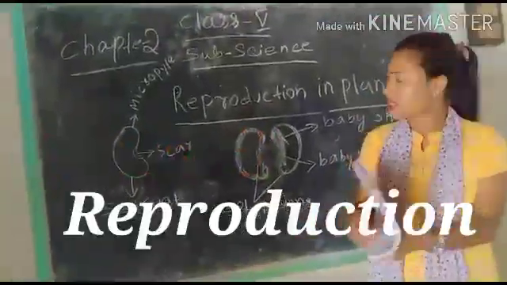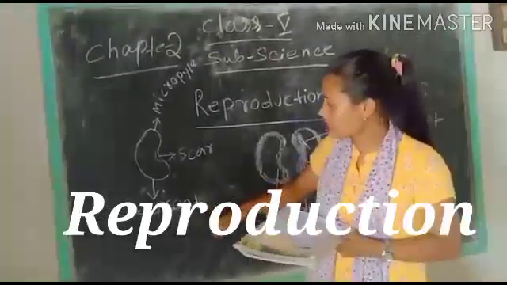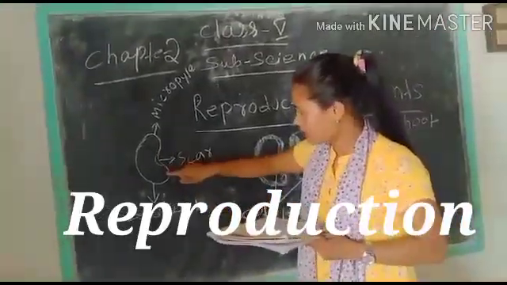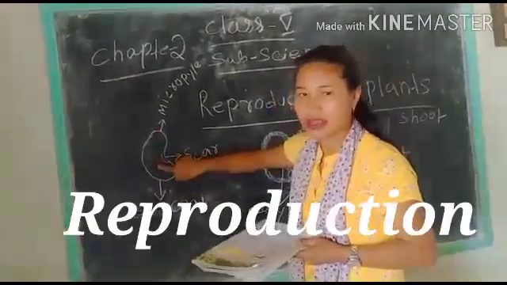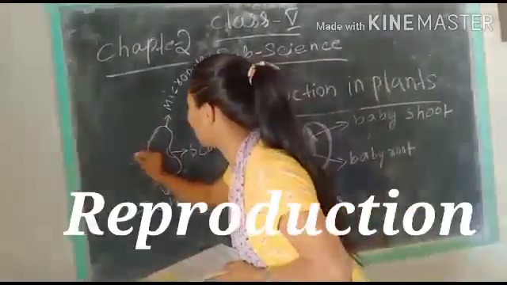Now the seed inside is called the embryo.